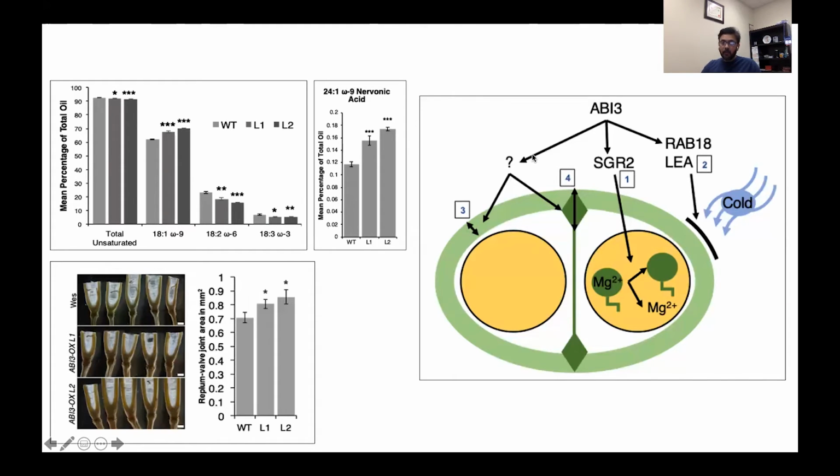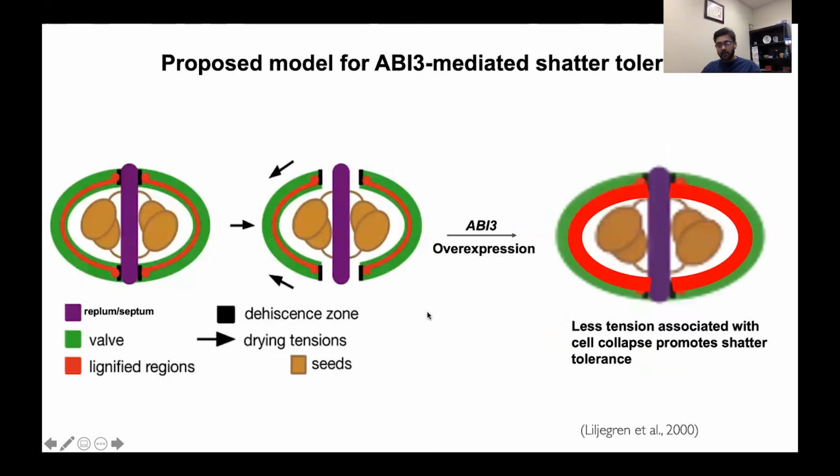And also a misexpression of ABI3 through unknown regulators could be leading to an increase in pod wall strength, and also the replum-valve joint area strength, increasing the overall pod strength and possibly leading to shatter tolerance. So we immediately tested shatter tolerance. This is Logan's PhD thesis work.